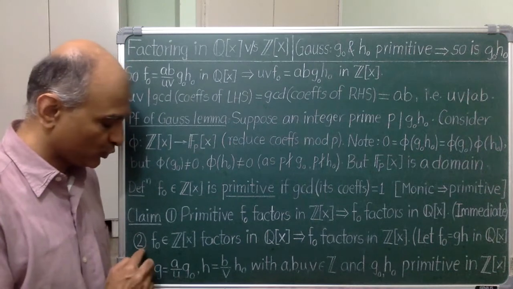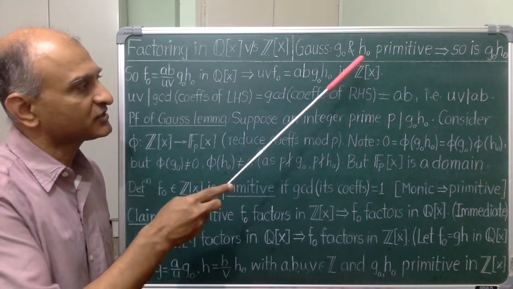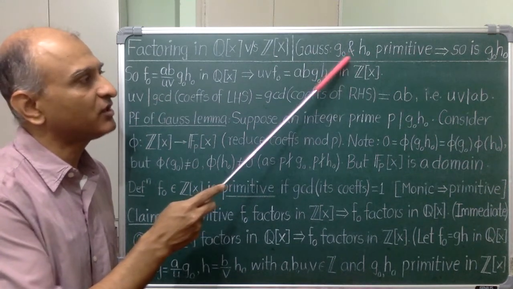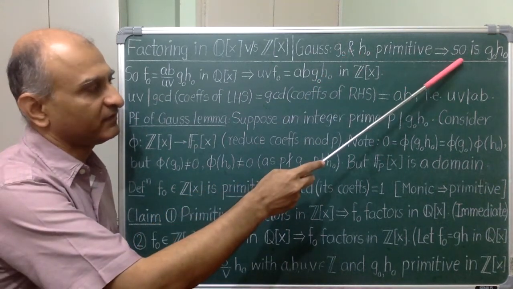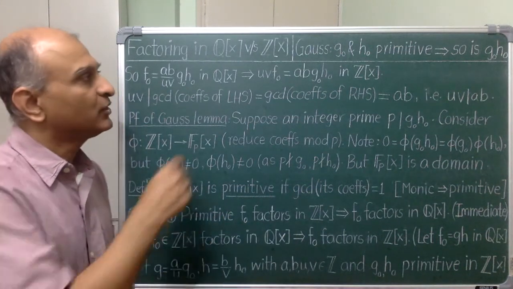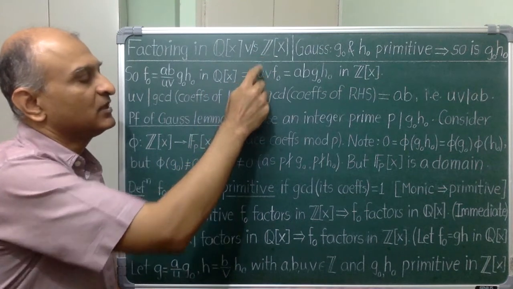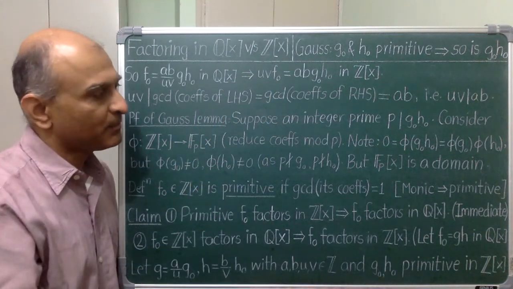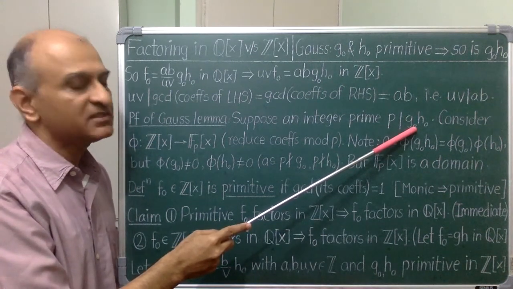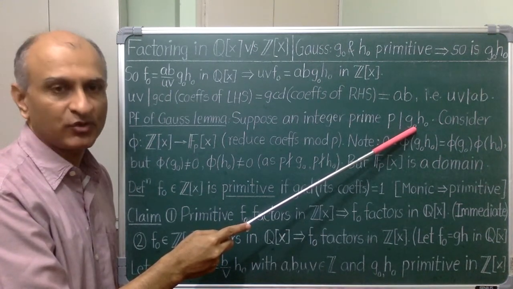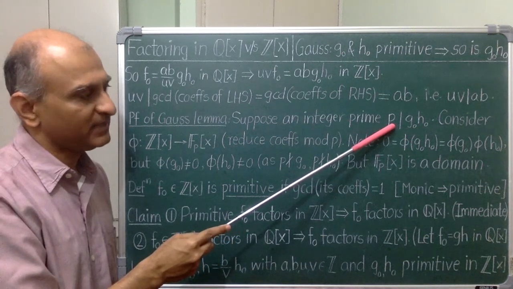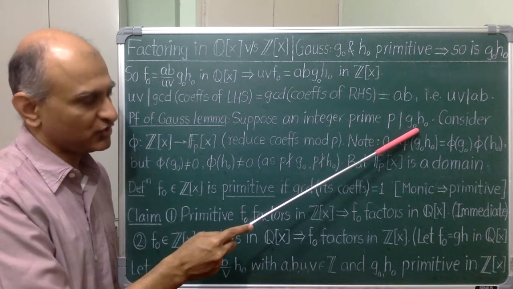Before proving number 2, let us see this lemma of Gauss. It says that the product of two primitive integer polynomials g0 and h0 stays primitive. This small lemma is the only new idea we need to understand this comparison. So let's see the proof. Suppose the product g0 h0 is not primitive. That means the GCD of its coefficients is not 1. So this GCD is divisible by some integer prime p, and p divides g0 h0.